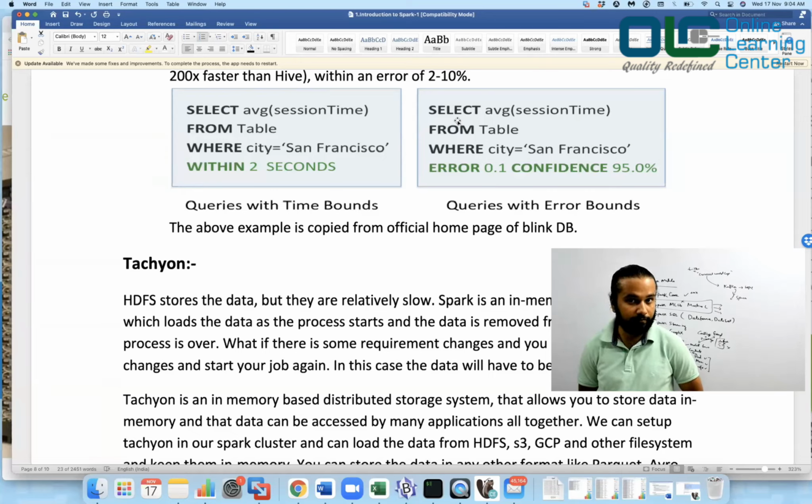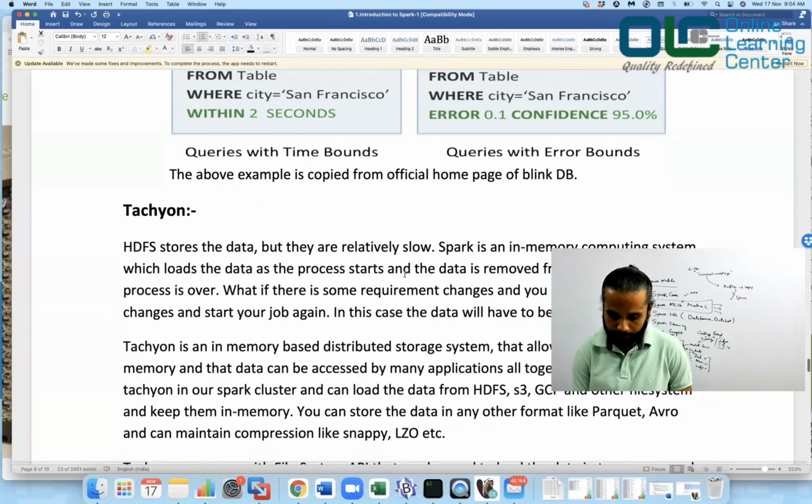Your answer should be 95% sure. That also can be done. Okay. Now again, this example is copied from the official homepage of BlinkDB, whatever.